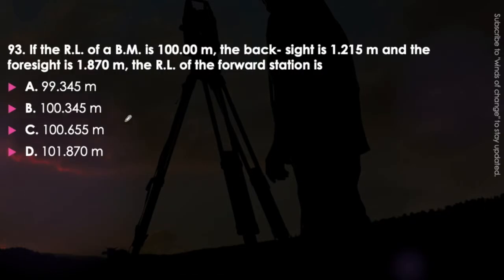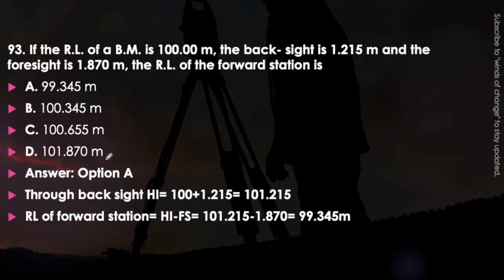Next question. If the RL of a benchmark is 100 meter, the backsight is 1.215 meter and the foresight is 1.870 meter, the RL of the forward station is 99.345 meter, 100.345 meter, 100.655 meter, or 101.870 meter. This is a very easy question, but we should know the answer. We should know the concept of it because these types of questions are frequently asked in various examinations. The answer will be option A.